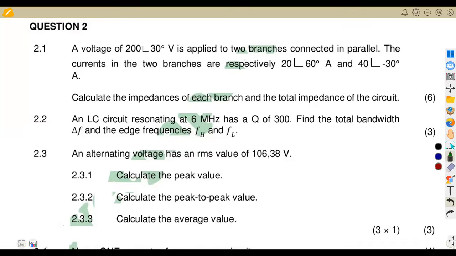So here we are given a voltage source of 230 degrees applied to 2 branches connected in parallel. So we've got 2 branches in this case, and if we are to consider, the 2 branches are of 60 degrees and we've got 40 angle of minus 30 degrees amps, which is the current. Calculate the impedance of each branch and the total impedance of the circuit.